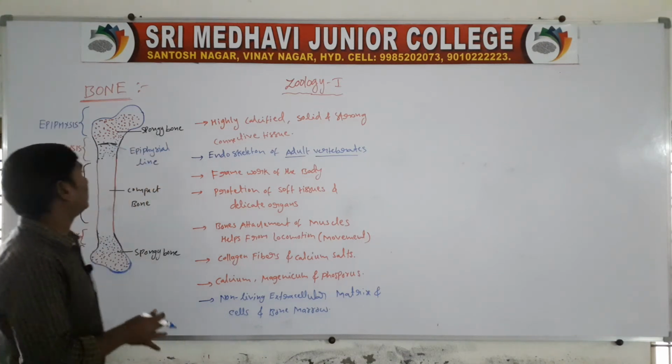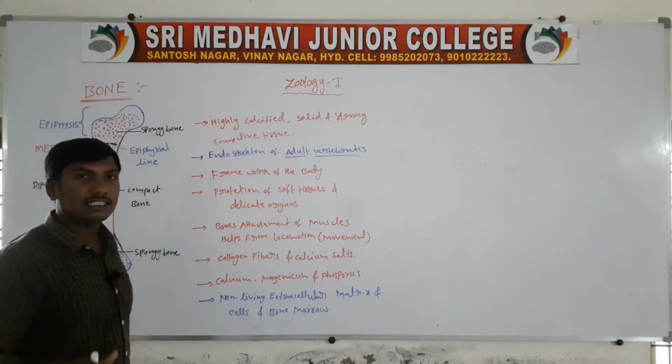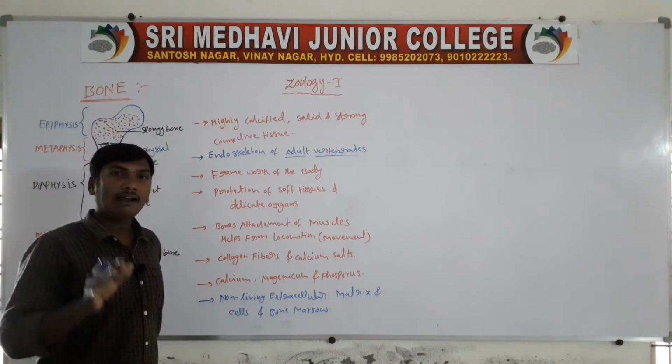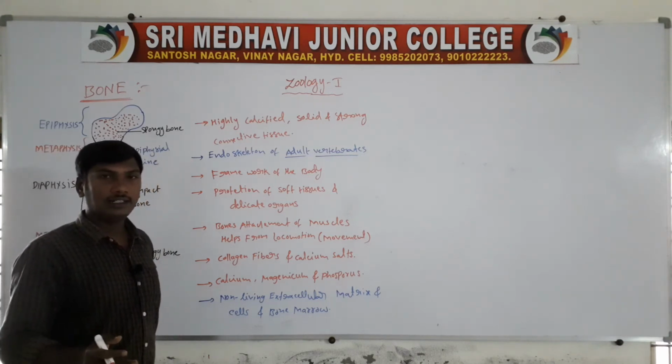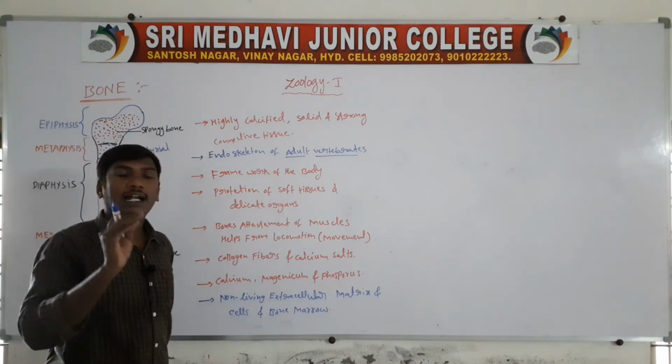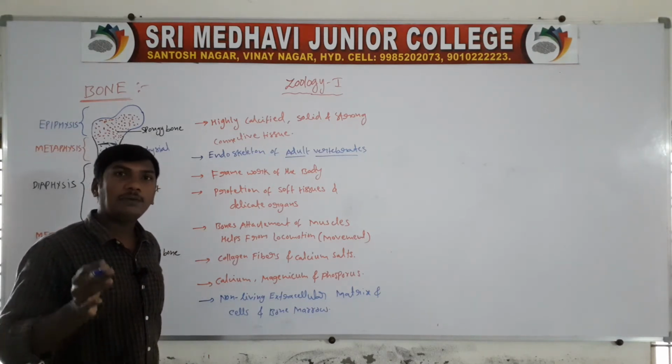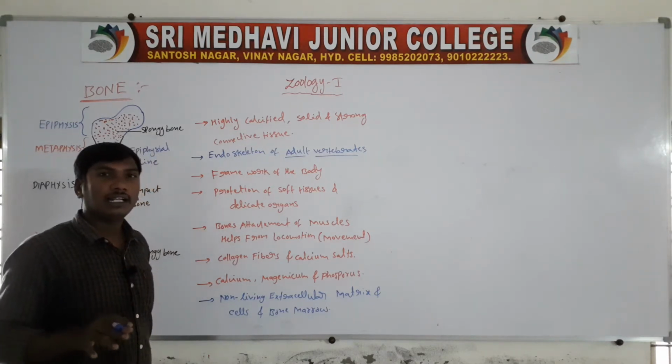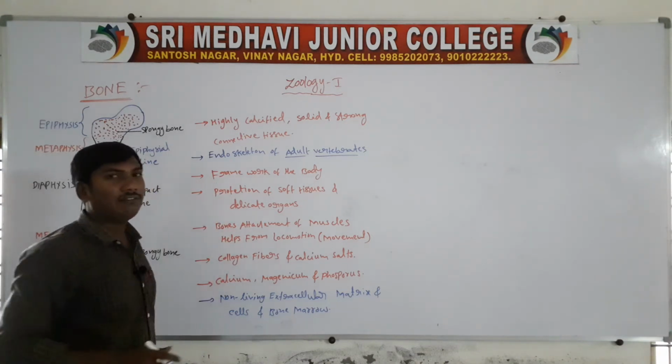To revise: the bones are highly calcified, solid, strong connective tissues. They are the endoskeleton of adult vertebrates. They are the framework of the body.